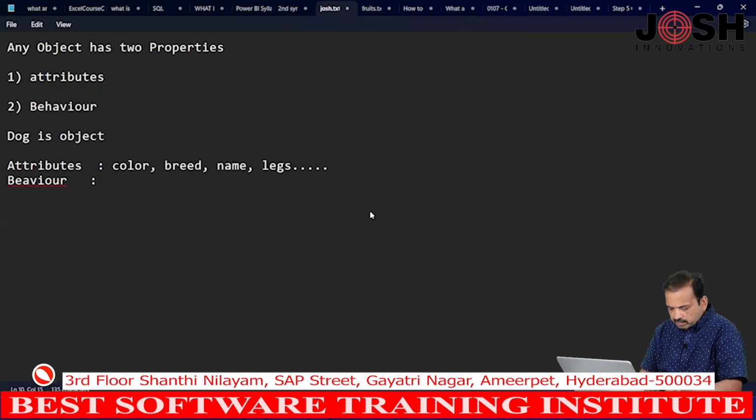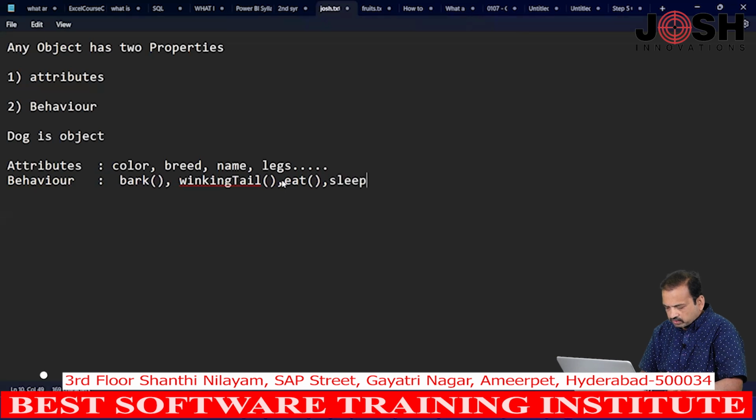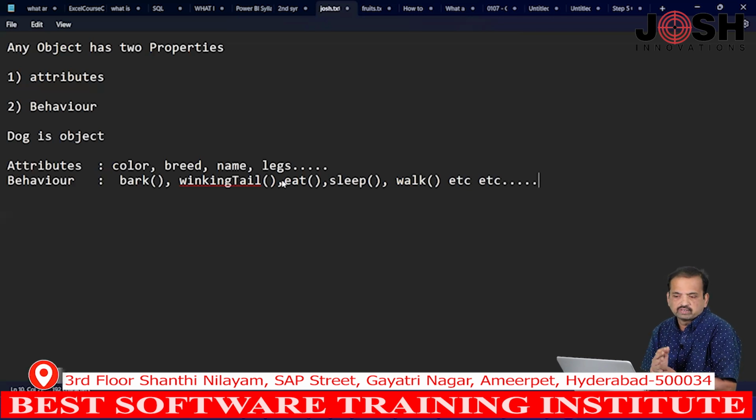For example, barking, wagging tail. Wagging tail is a behavior of dog. Eat, sleep, walk, run, etc. These are all behavior of dog. So, any object, you take any object in the world, it has two properties. One is attributes and one is behavior.